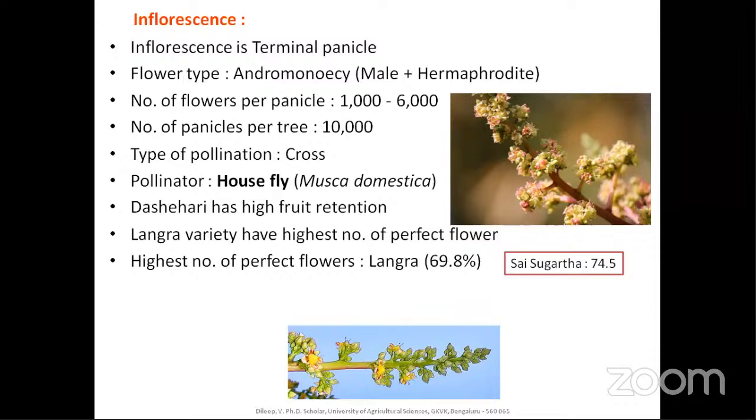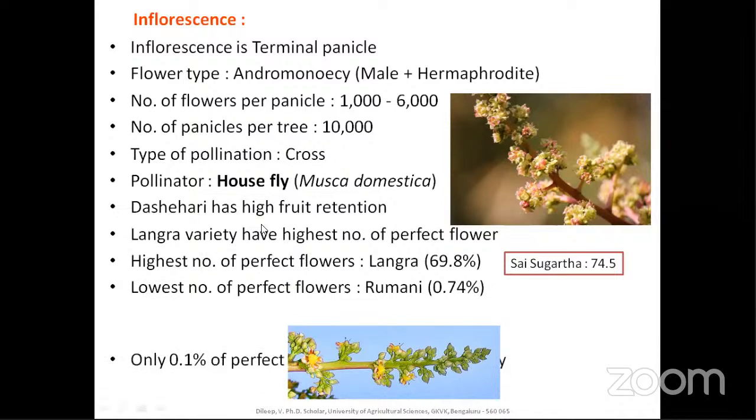But as of now, in the exams, this is not an option. Even in the exams that are going on, only the Langra option will be there. So if there is an option of Sai Sugarta, you can opt for that, or if there is Langra, it's 69.8. And the least number of perfect flowers are present in Romani, that is 0.74%.